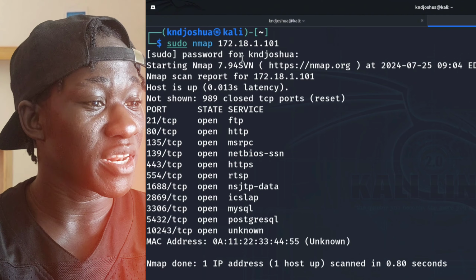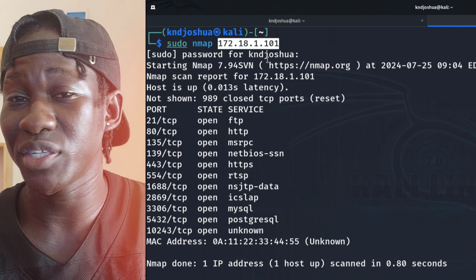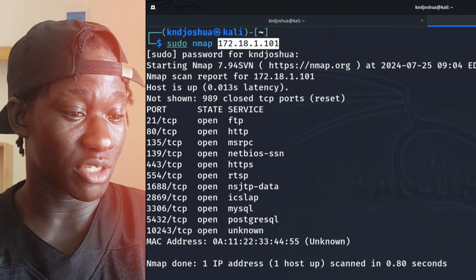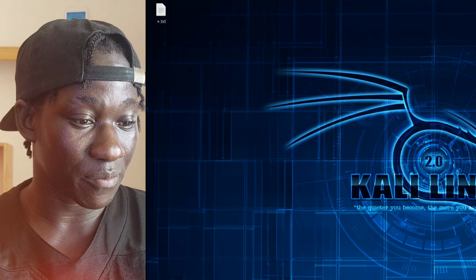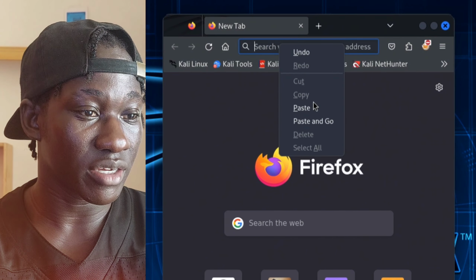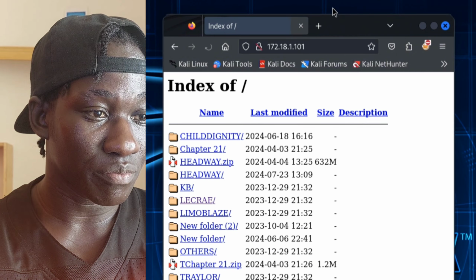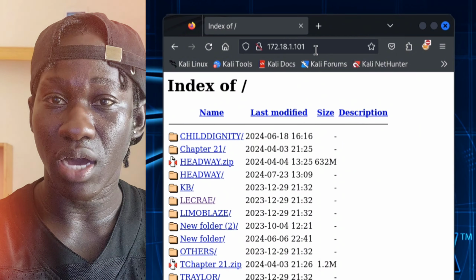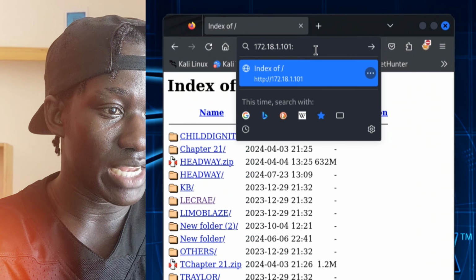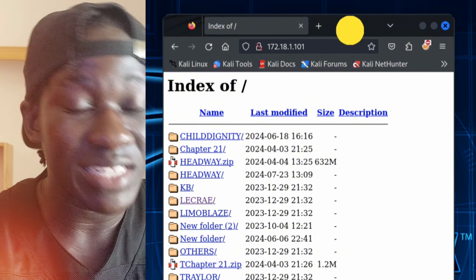So we're going to copy the IP address of the home, basically, and then hit our web browser. In this case, we're going to use Firefox. I'm going to paste the IP address right here, and we're looking for port... sorry, boom. I didn't even have to type in 80, because whenever I type 80 it gives us the same thing. So this is what is happening in the other computer.